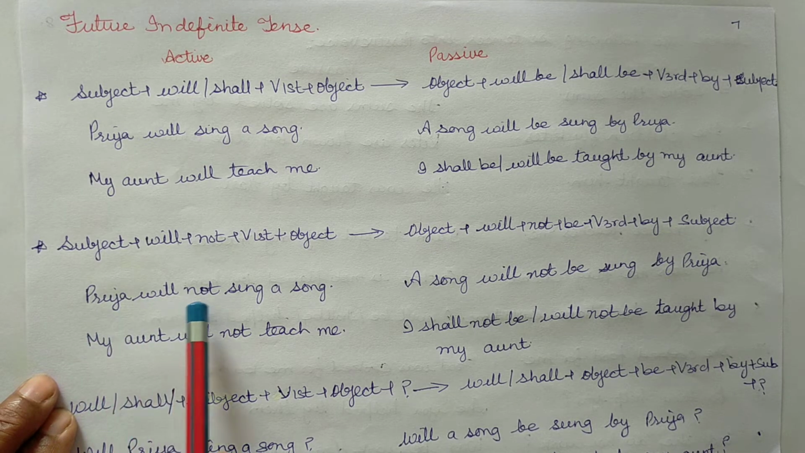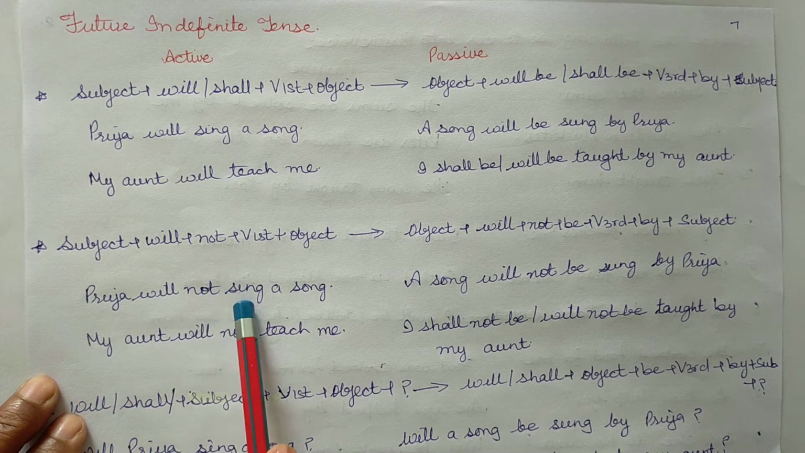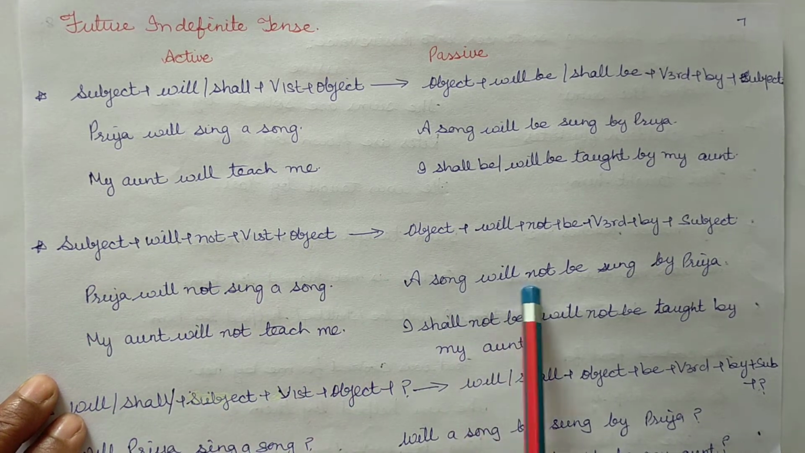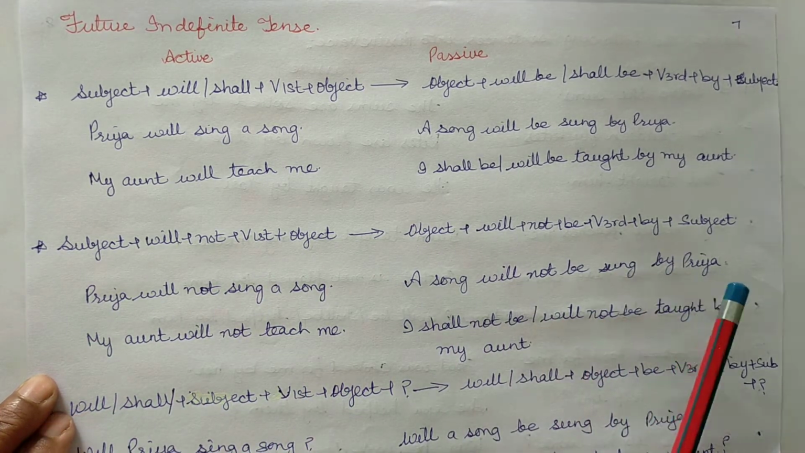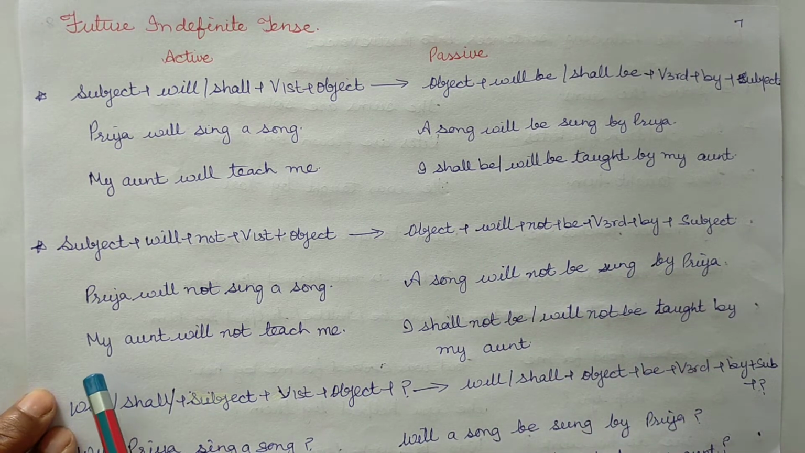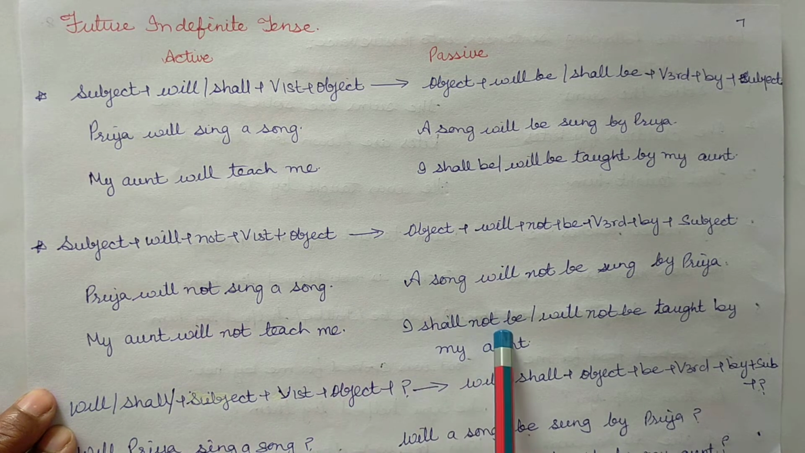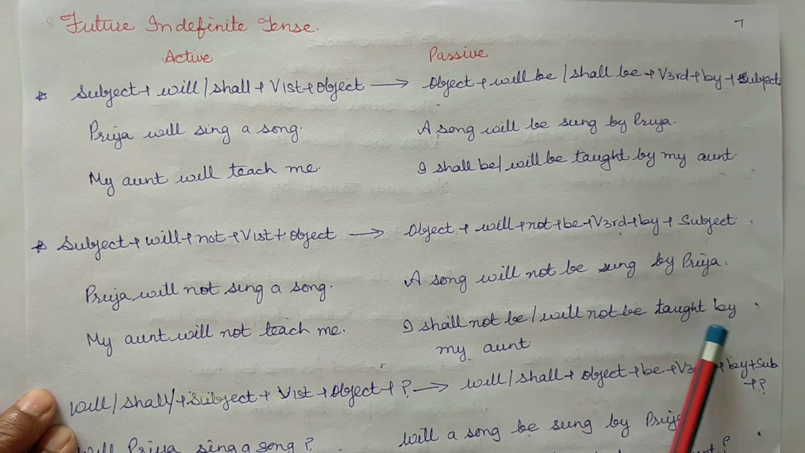Example, Priya will not sing a song. A song will not be sung by Priya. My aunt will not teach me. I shall not be or will not be taught by my aunt.